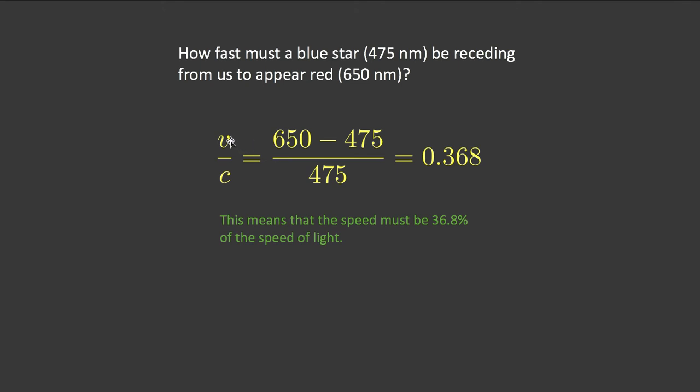So that means V divided by C is 0.368. Or another way of saying this is that the speed of the star must be 36.8% of the speed of light. So that's how fast it would be moving. In this case, it goes from being blue to appear red, so it's red shifted. So it's moving away from us at 36.8% of the speed of light.